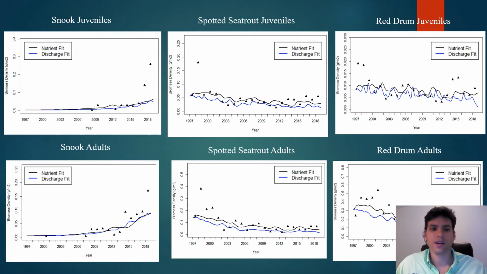I think another important takeaway from this slide is that snook have been exponentially increasing in the estuary since 2007, and this is likely due to increasing temperatures and range expansion of mangrove habitat.